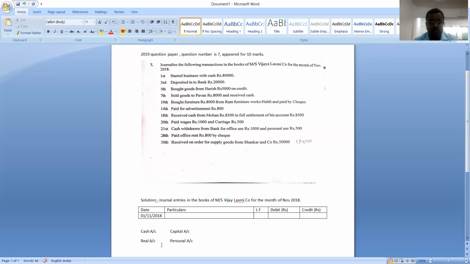Cash account is which account? It is a real account, and capital account is a personal account. Okay, fine. Now, let's see which rule is applicable to which account. What is the rule of real account? Debit what comes in and credit what goes out. Now, let's see in this particular transaction, cash is coming into the business or going out of the business. Started business with cash means cash is coming into the business. So, what we should do? We have to debit cash account.